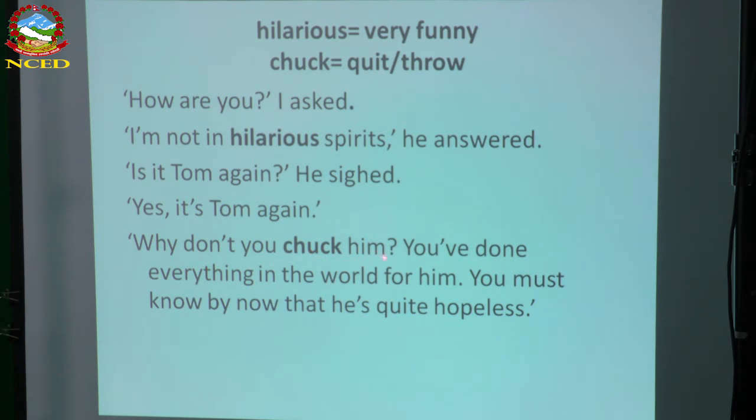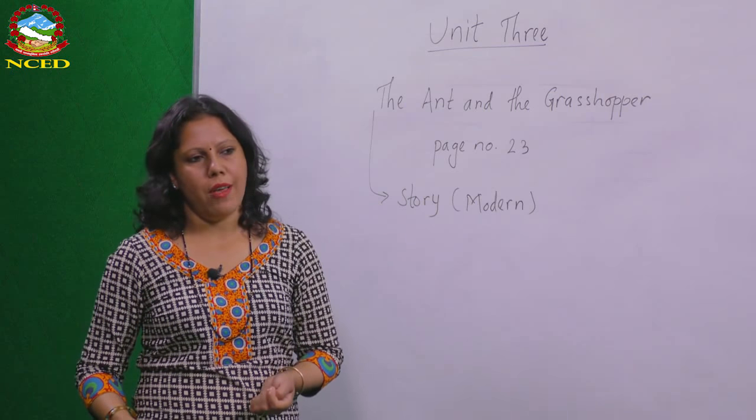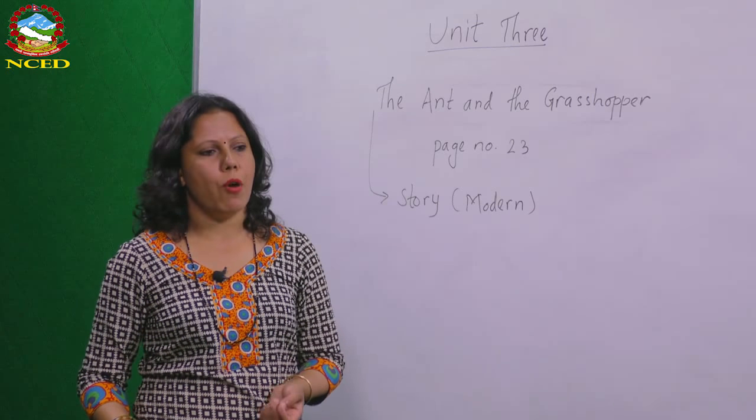Why don't you choke him? Throw him out. You have done everything in the world for him. The narrator is saying, why don't you throw him out? You have done a lot for him. You must know by now that he is quite hopeless. So the narrator advised him not to be tense or sad because of his brother. Rather, he had to send him or throw him out of his life or from his home.